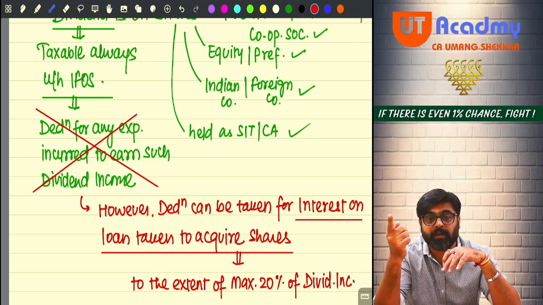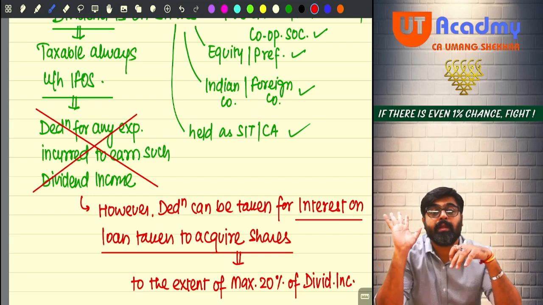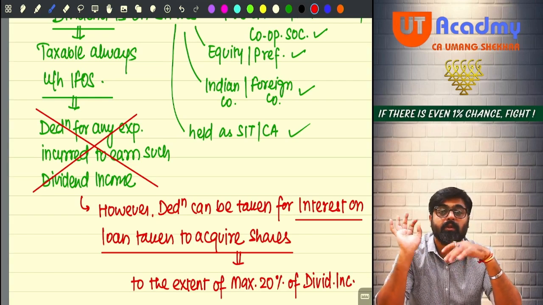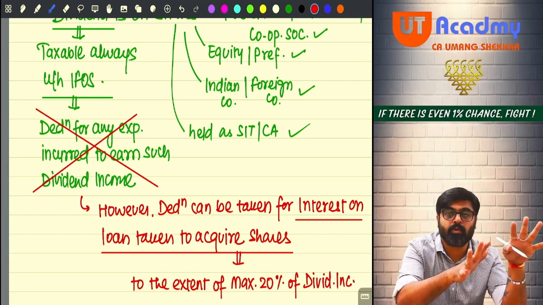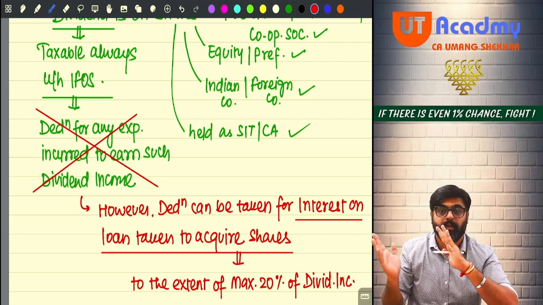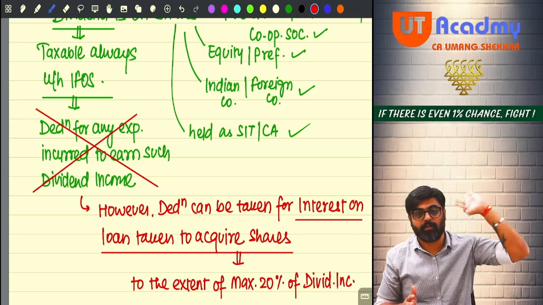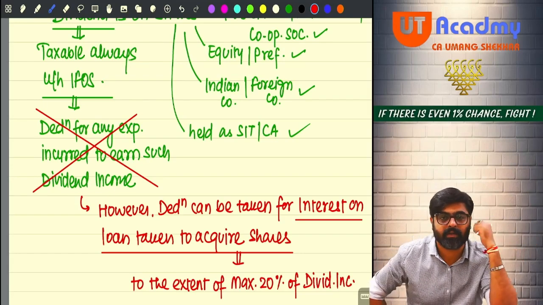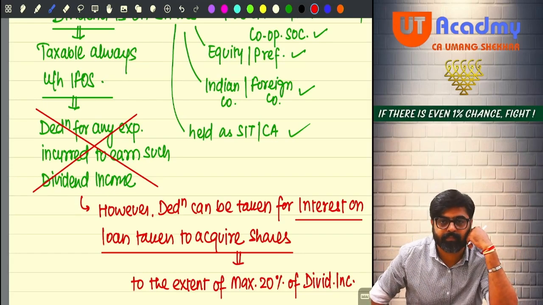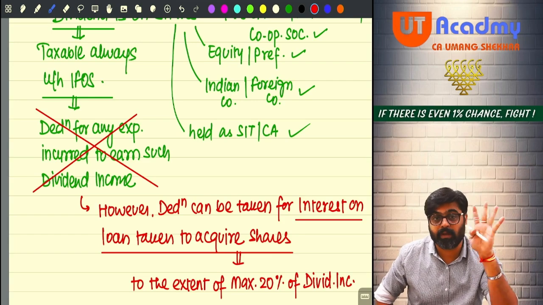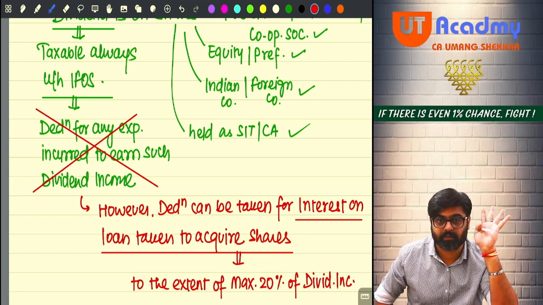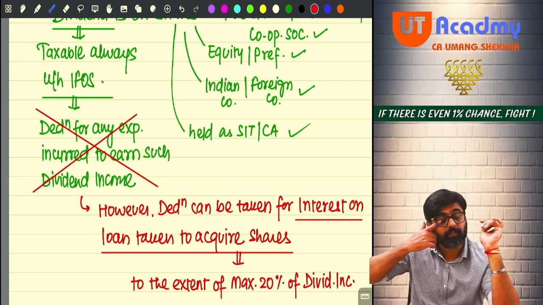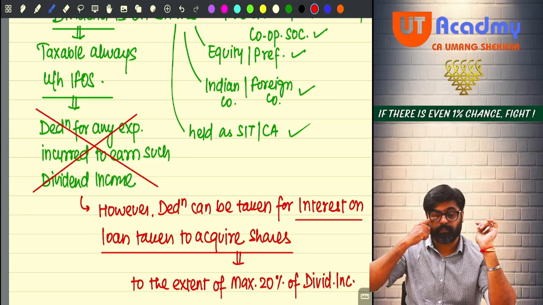So how much was your dividend income? 1 lakh. 20% of that is 20,000. So any interest up to 20,000 you can claim. But interest over and above 20,000 will be ignored and will not be allowed. To the extent of 20,000, it can be taken as a deduction from your dividend income. Will you remember this? Sure, sir. But any other expense you cannot claim as a deduction. Sure, sir.